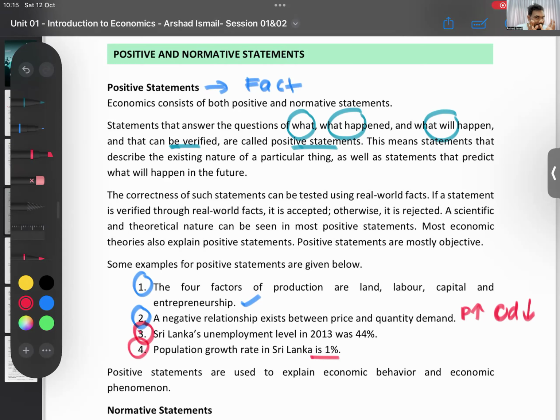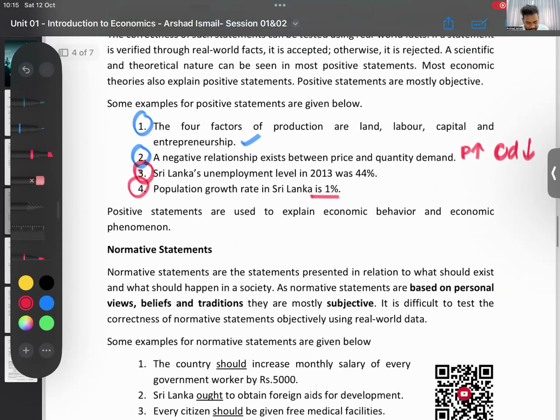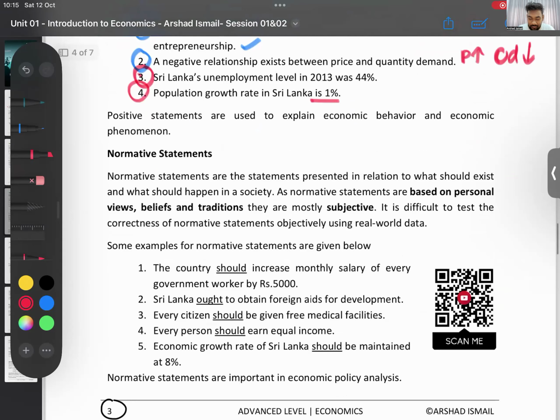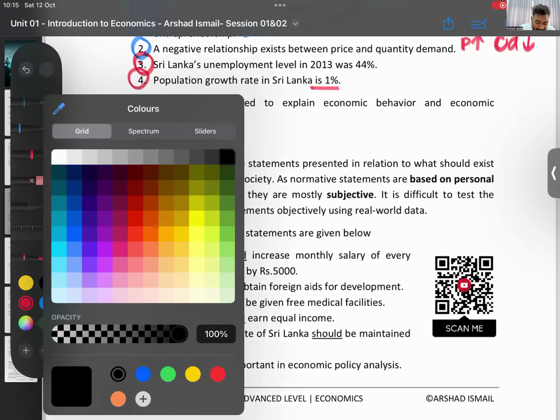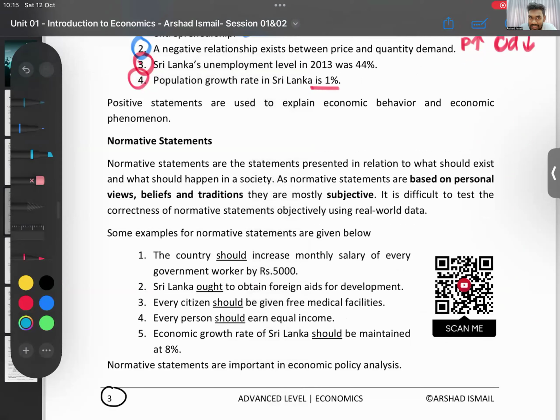Now you will understand this better when I teach you normative, so wait a little. Positive, I said, is a fact. You can prove and see whether this is correct or wrong. Now I'll teach you normative and then we'll come back to the note. Normative statements are what we call personal opinions. Normative statements are statements presented in relation to what should exist and what should happen in the society. It is based on personal views, beliefs, and traditions. Look at this.